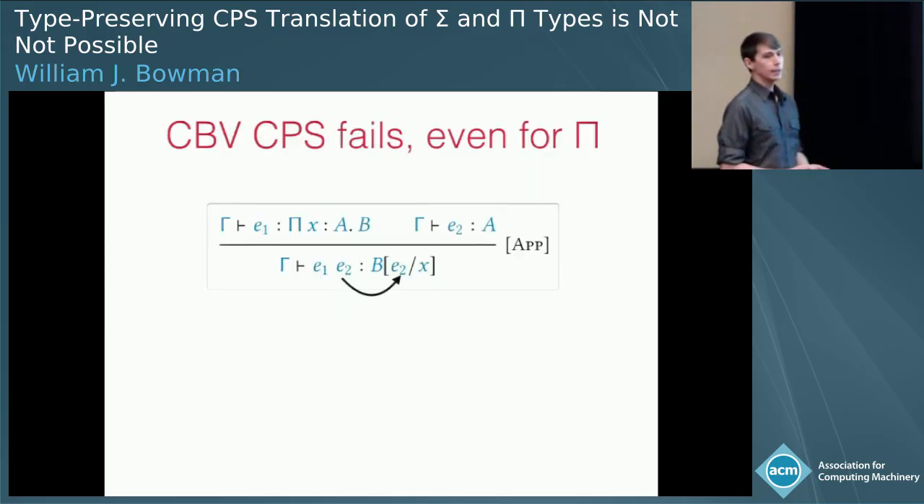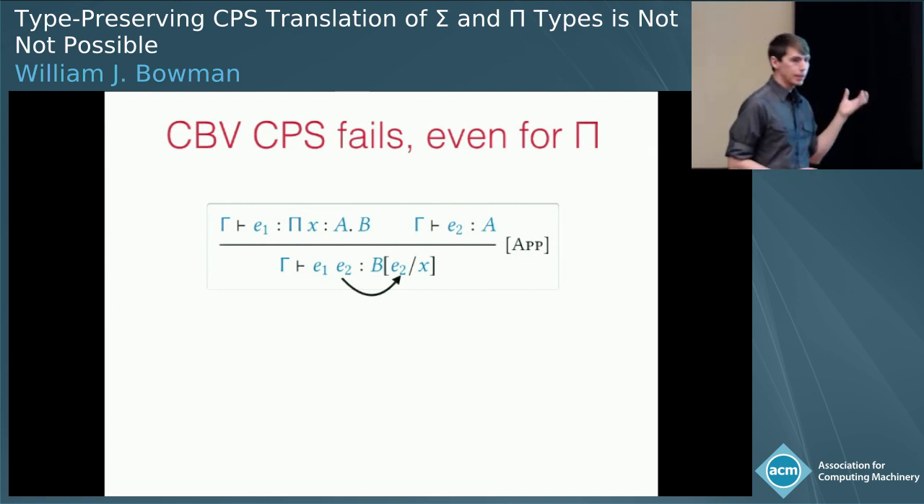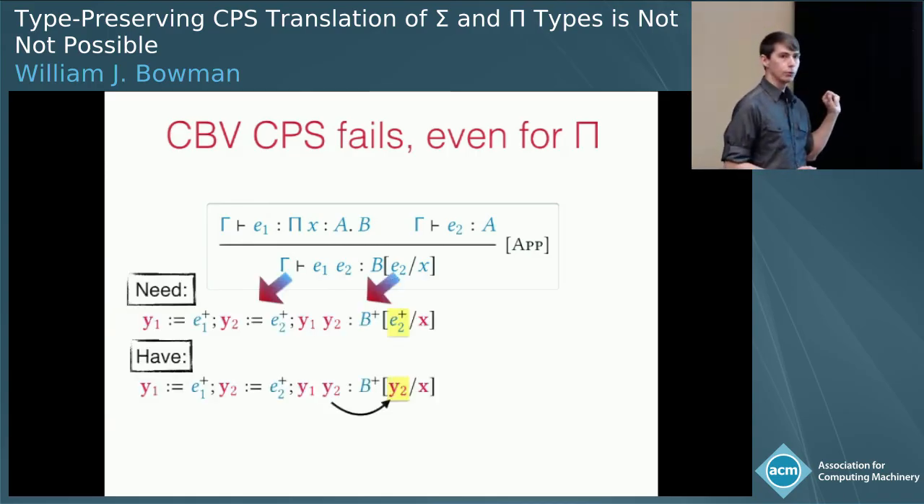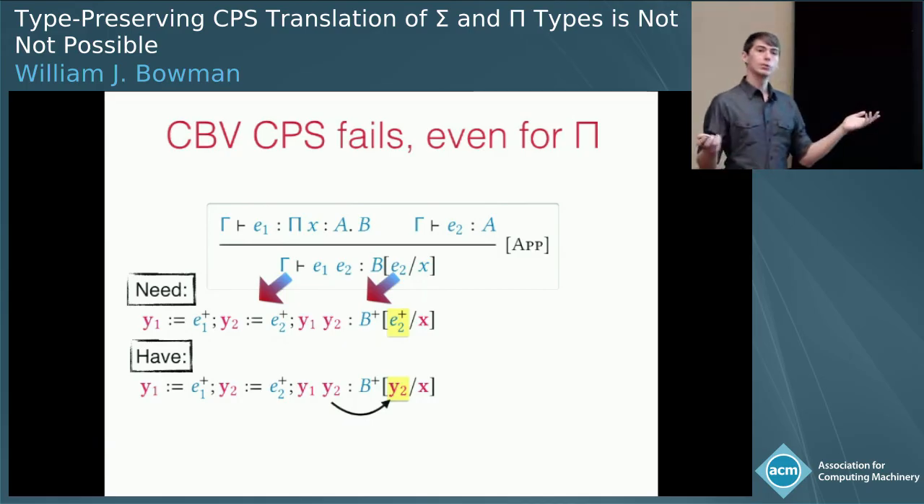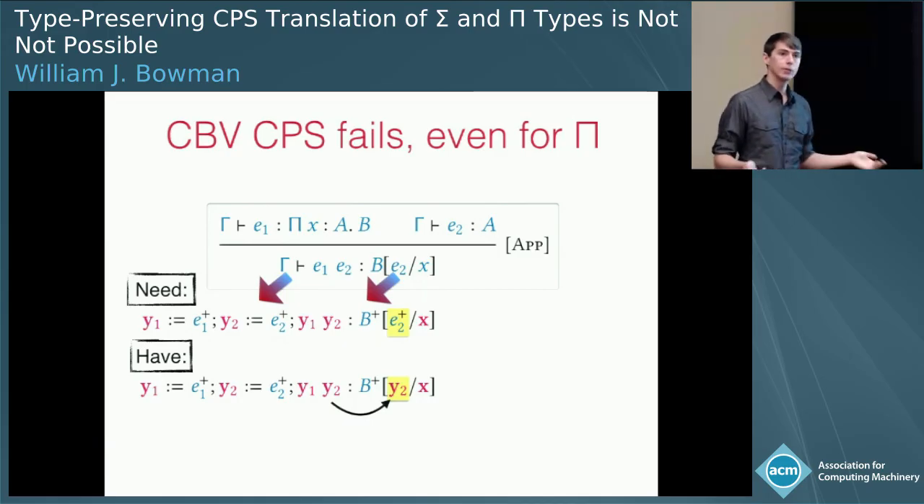So, for instance, if we just take a look at pi types, we have E1 applied to E2, and we have the same pattern of dependency. So the return type B, we copy the argument E2 into that type. And if we look at our informal machine semantics, we're going to force E1 to a value, force E2 to a value, and we have Y1 applied to Y2, and we need to show that that has the type B plus with E2 for X. But of course, that's not what we have, because what we have is Y1 applied to Y2, substitutes Y2 into the type.